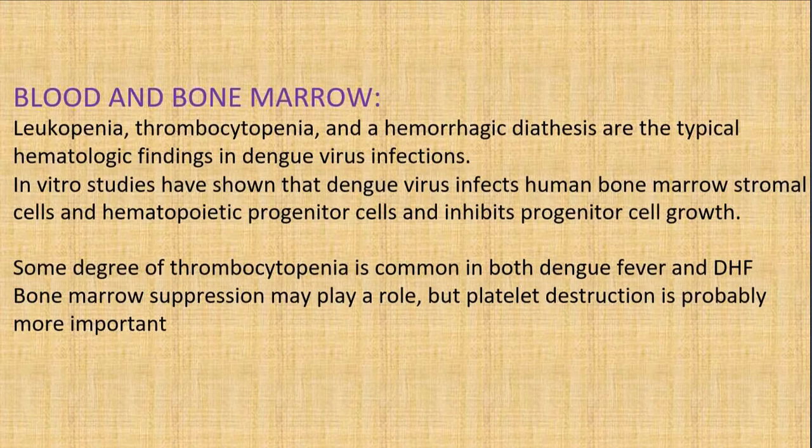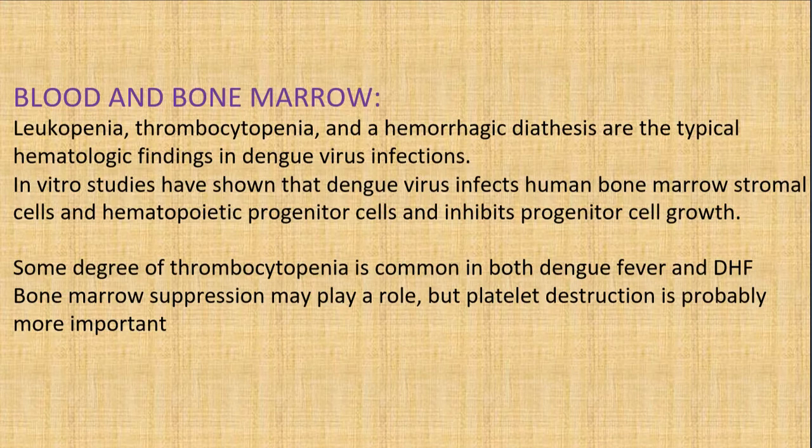Now the blood and bone marrow. In the blood and bone marrow, you will see leukopenia, decreased WBC due to the virus. There is thrombocytopenia, and hemorrhagic diathesis are the typical hematological findings in dengue virus infections. In vitro studies have shown that dengue virus infects human bone marrow stromal cells and hematopoietic progenitor cells and inhibits progenitor cell growth.